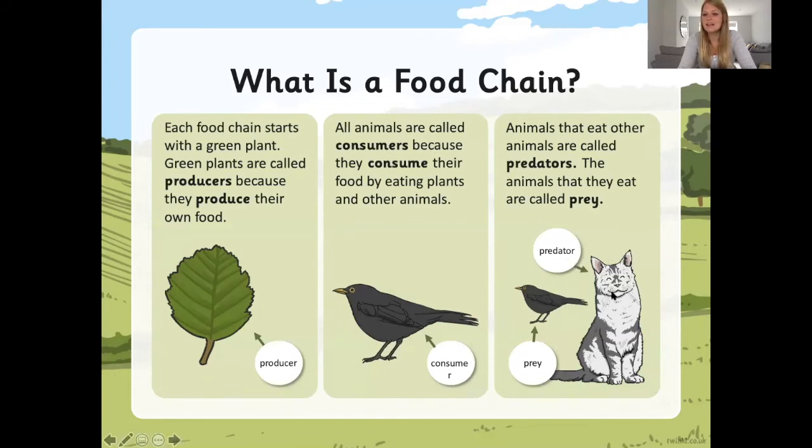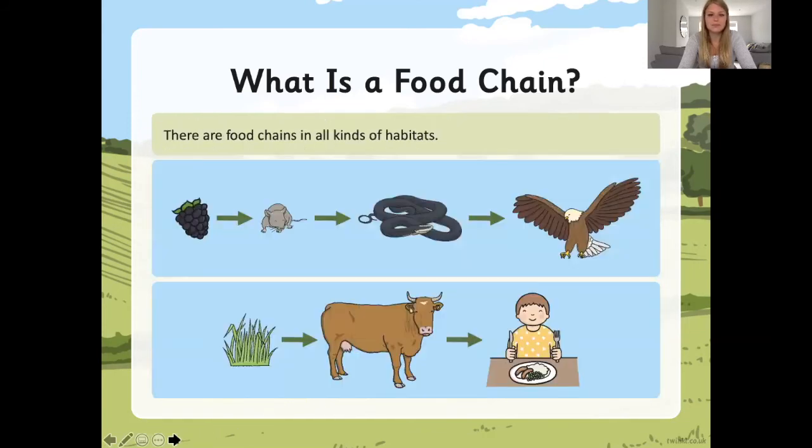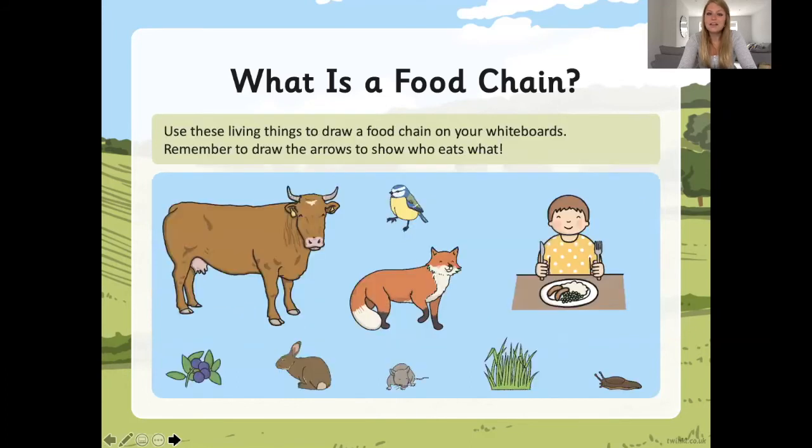So the cat is the predator because it's going to eat the other animal, and this is the prey because this is the animal that's going to get eaten. There are food chains in all kinds of different habitats, and here are a few below. What I'd like you to do is use these living things to draw a food chain, not on your whiteboard because we've not got whiteboards today, but on a piece of paper at home. Remember to draw the arrows to show who eats what. So you might want to draw one food chain, or you might want to draw several.